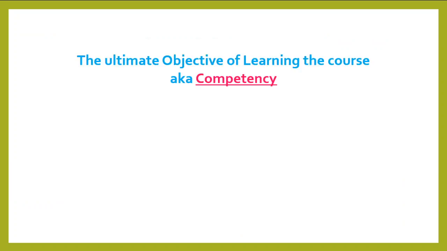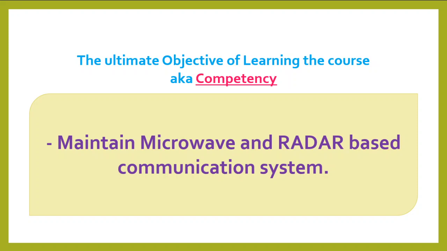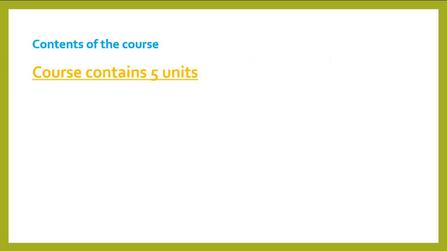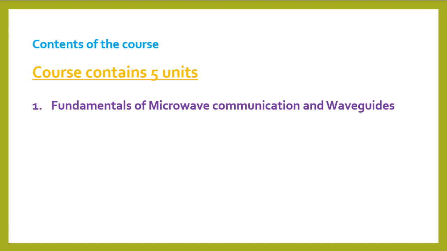The ultimate objective of this course, also known as the competency, is to maintain the microwave and radar based communication system. This means this is the ability students should develop after learning this subject. Now moving to the contents of the course. This course comprises 5 units.